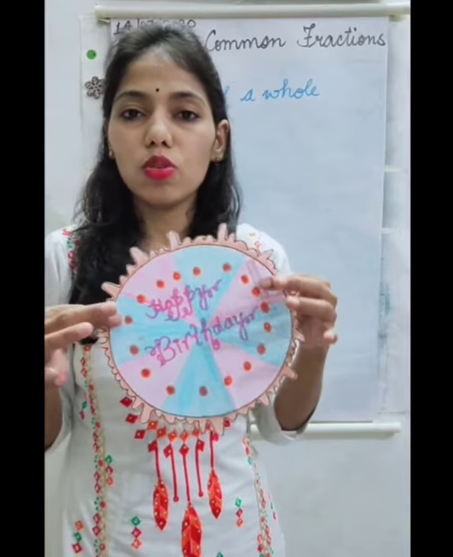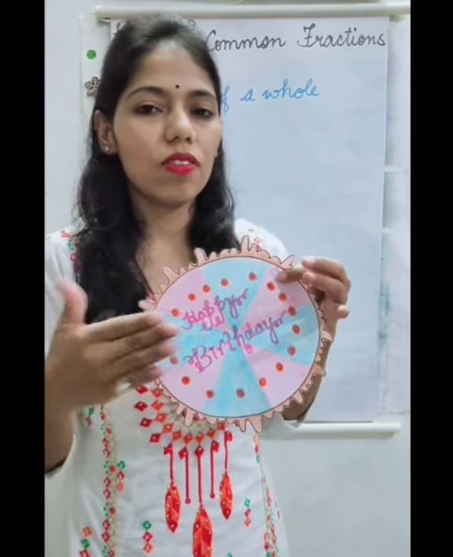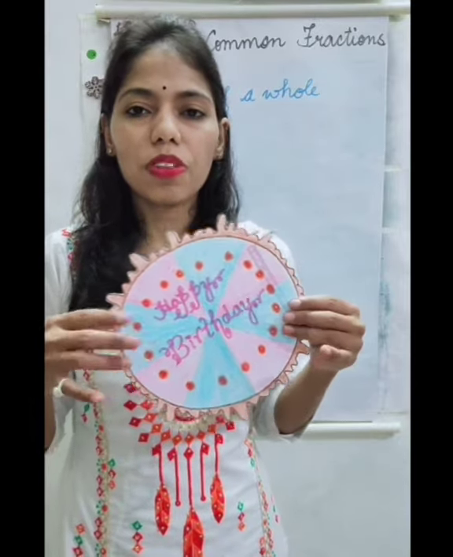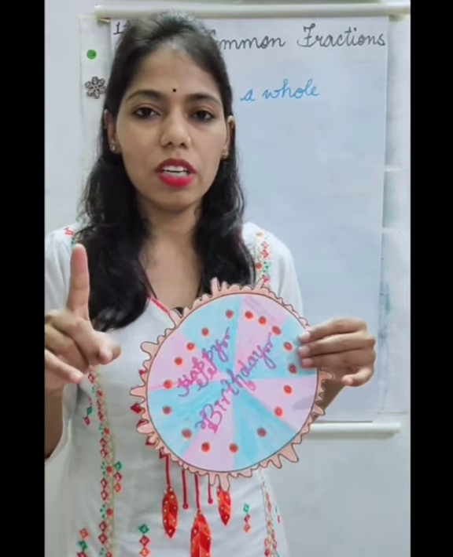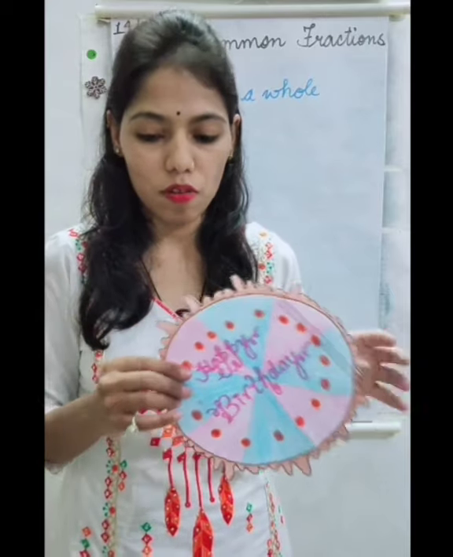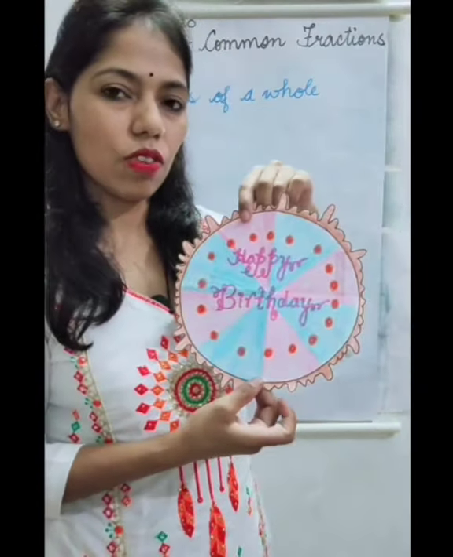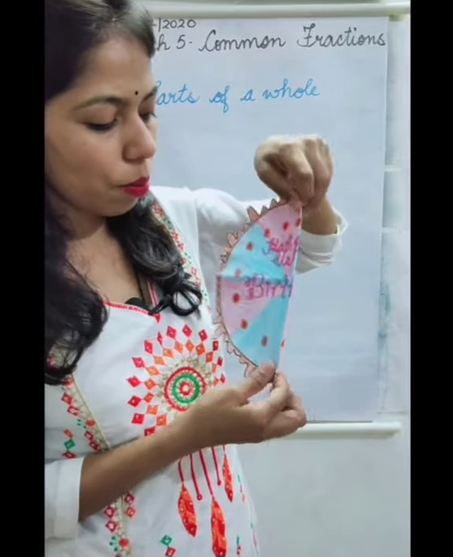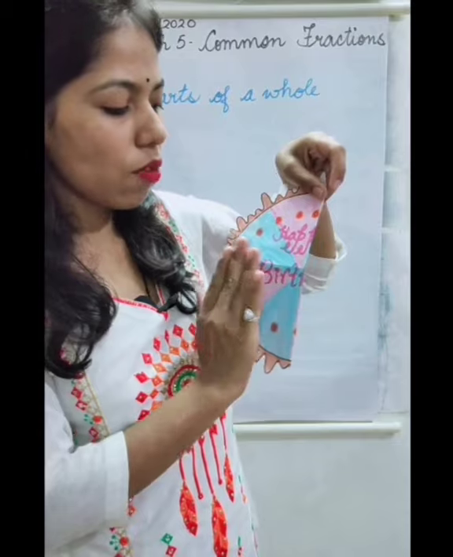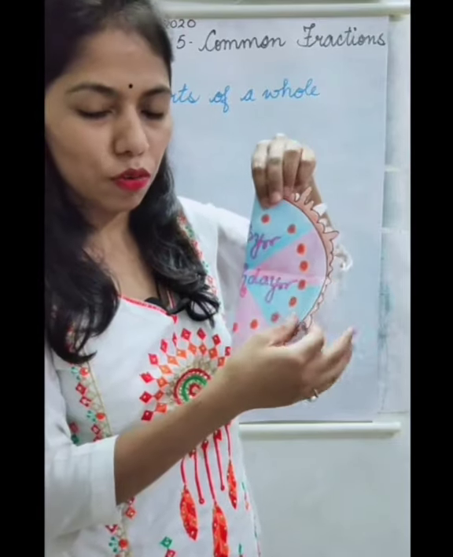You want to distribute this whole cake equally among your friends. So for that, what will you do? If you have invited only one friend, so you and your one friend, you will have half. As it's one cake, how will it be half? Like this. This side of half you will have and this side of half your friend will have.